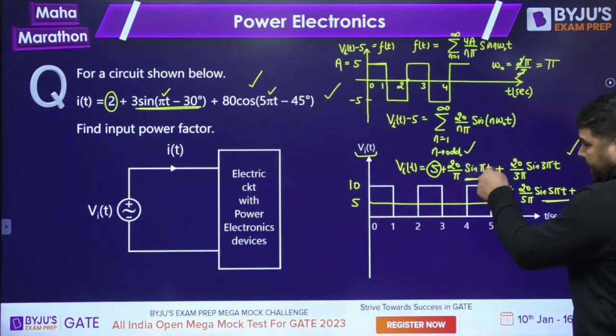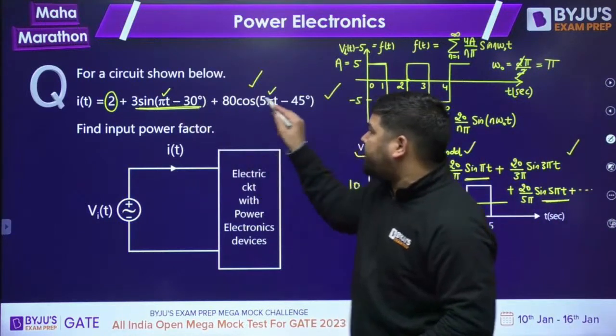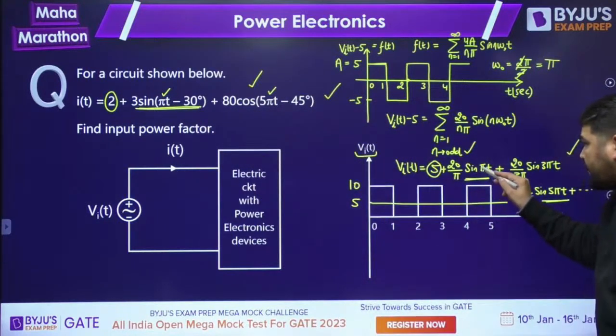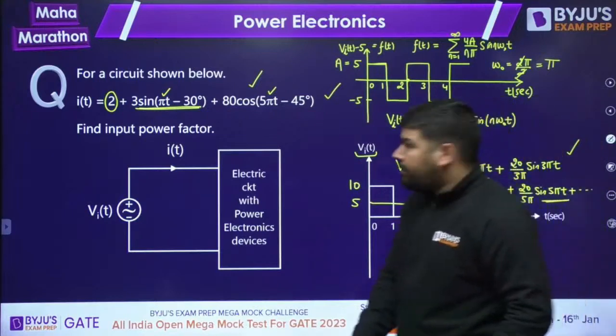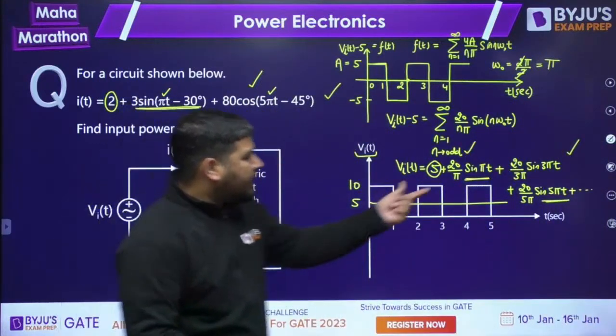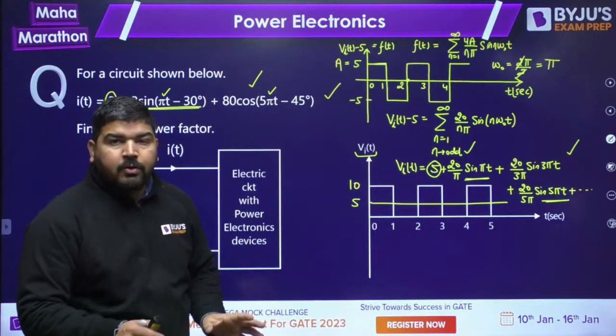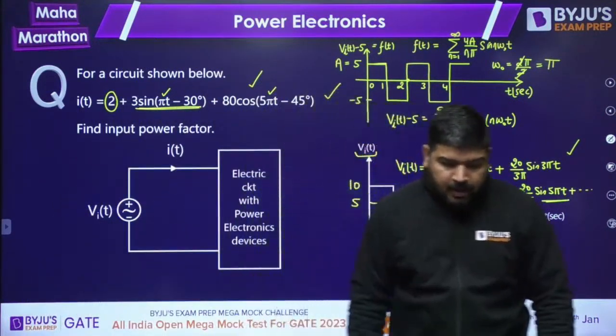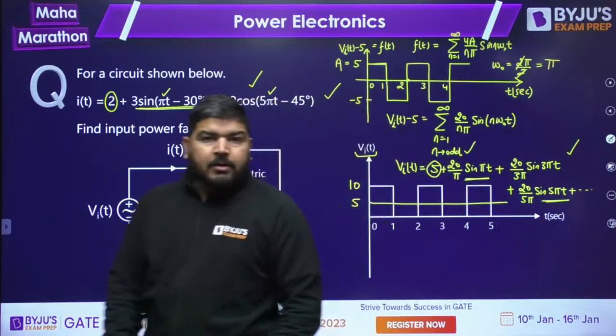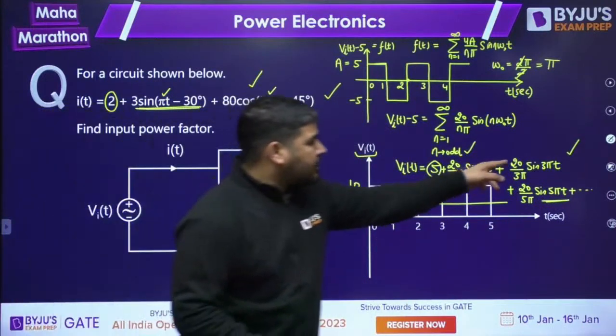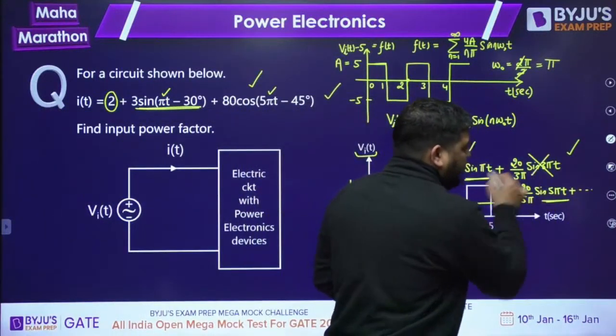Because they have the same frequency. Now the current has the pi component and 5 pi component. So the same components, pi and 5 pi, are important, because in voltage we have this 3 pi term, but in current we don't have the 3 pi term. I told you in active power, only same frequency components will participate. So you can say that this component will not participate in active power.